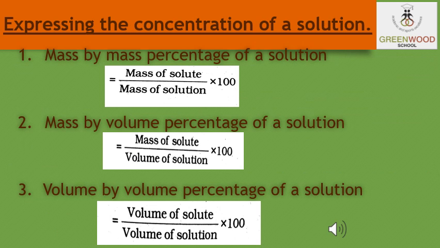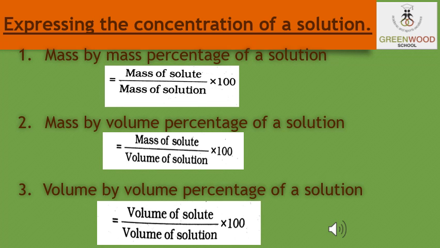Now students, there are various ways of expressing the concentration of a solution, but here we will learn only three methods. First is the mass by mass percentage of a solution. The formula to find the concentration of a solution is: the mass of the solute divided by the mass of the solution, multiplied by 100.